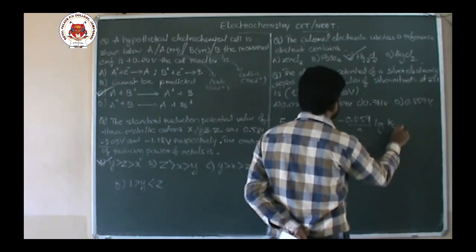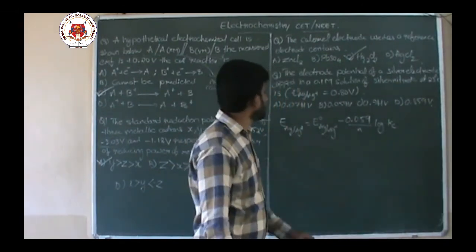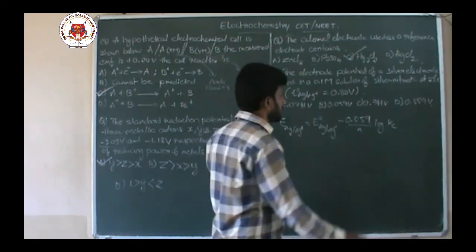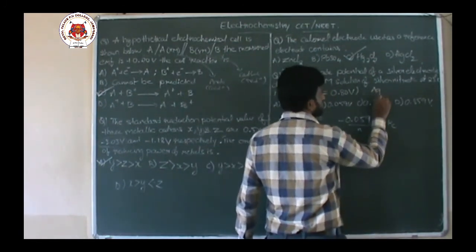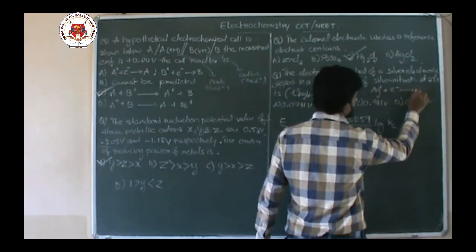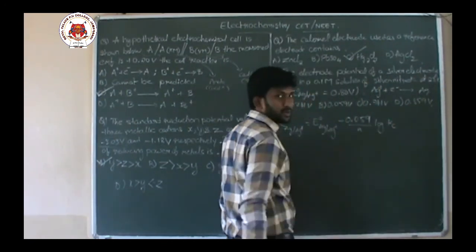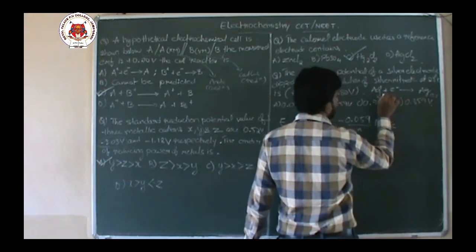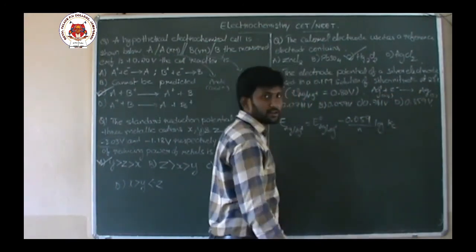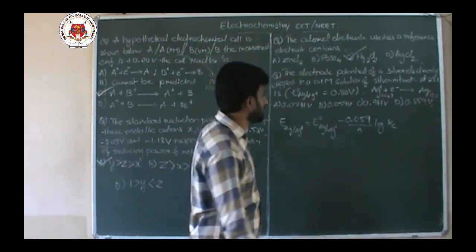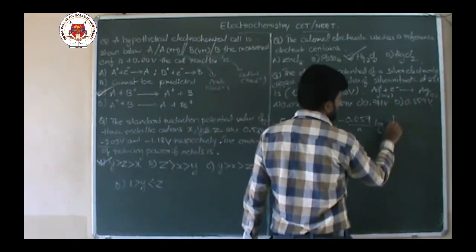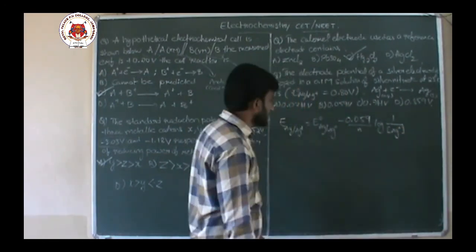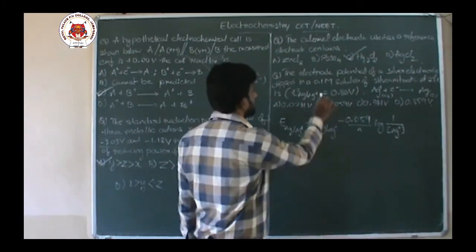Now what is Kc? Equilibrium constant for which reaction? For reduction reaction of silver. Reduction reaction of silver means what? Ag plus 1 electron gives rise to Ag. Means Kc, what I need to write? Product concentration by reactant concentration. In product concentration, silver is metal. For metals concentration is unity, 1. That means Kc can be written as 1 by concentration of Ag plus ions. So what is the concentration of Ag plus ions given? 0.1. Let me write that.